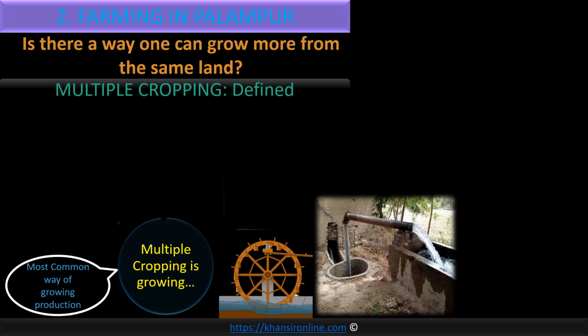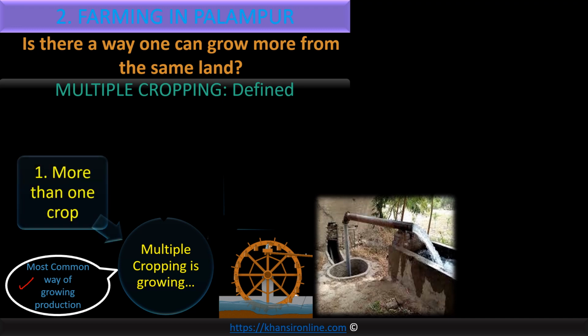If more than one crop is grown on the same land in the same year, this is known as multiple cropping. This is the most common way to grow more from the same land.